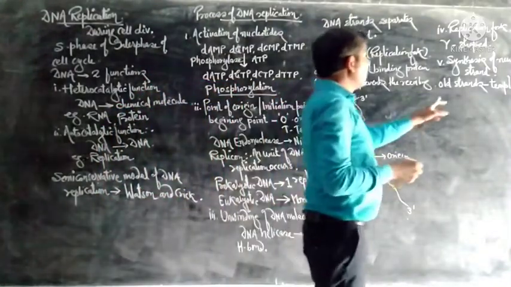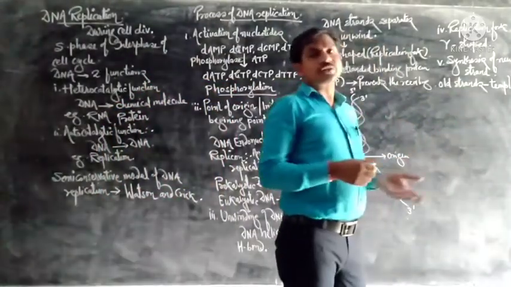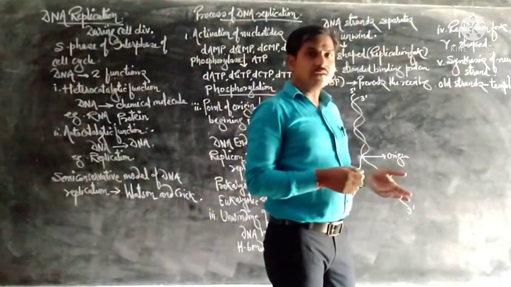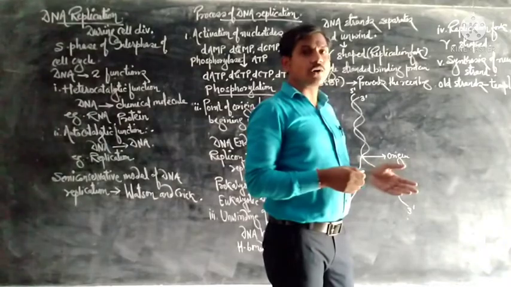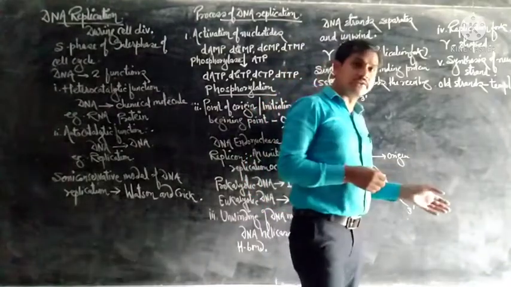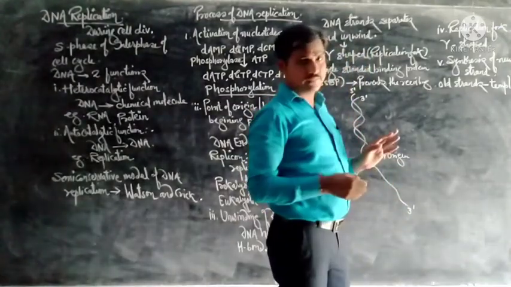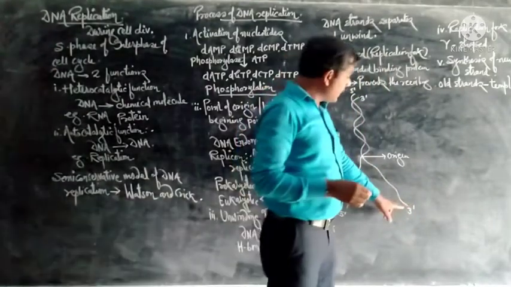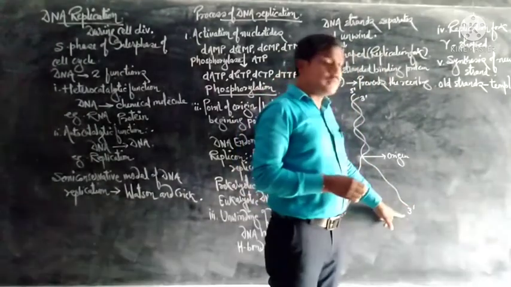The formation of the new strand on the old strand occurs first on the strand which runs in direction 3 prime to 5 prime, the one with the free 3 prime end.